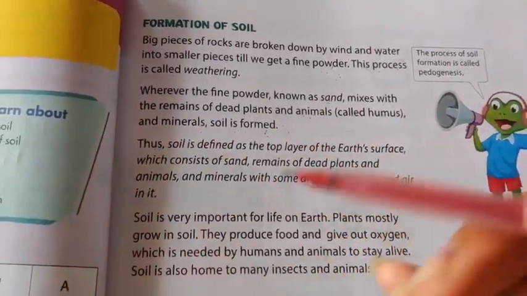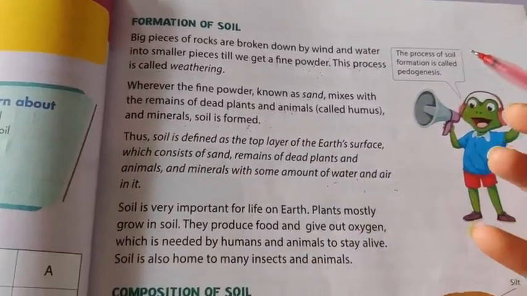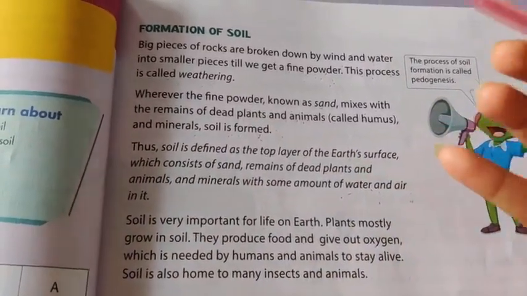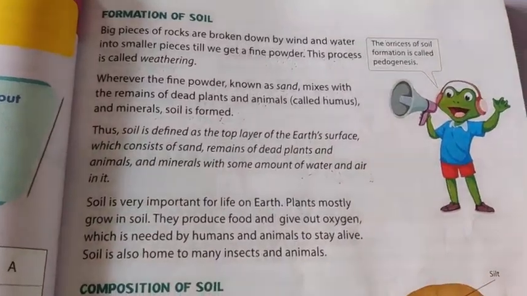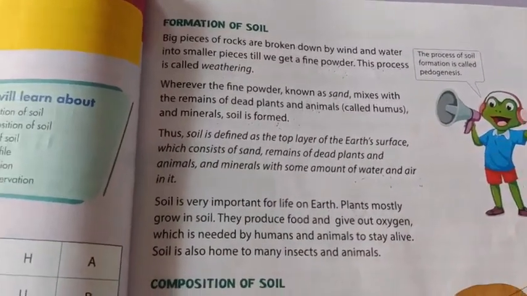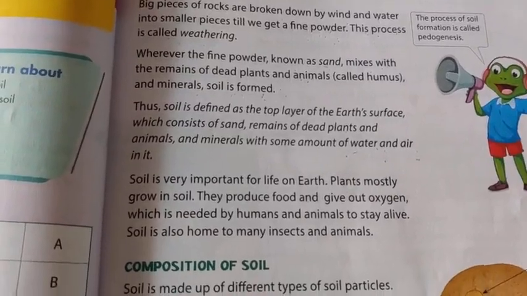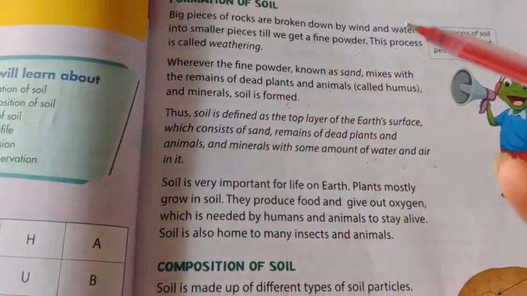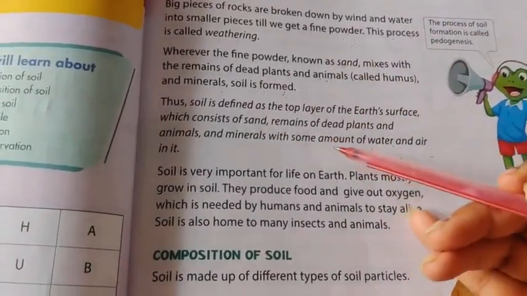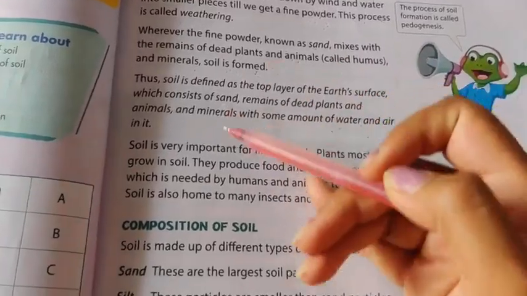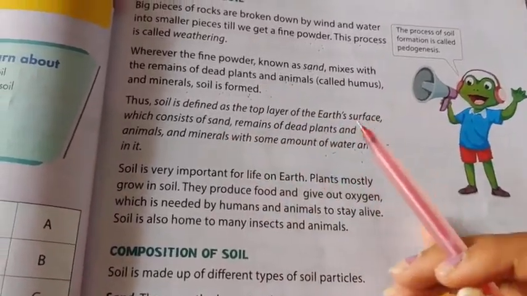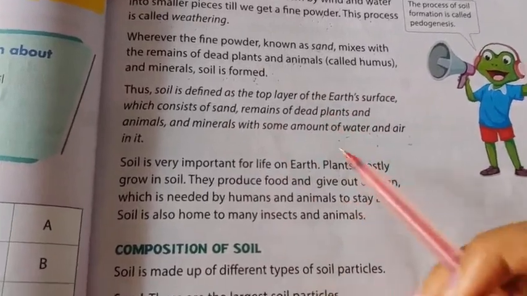The soil is defined as the top layer of the earth's surface, right? It consists of sand, remains of dead plants and animals, minerals with some amount of water and air in it, right? So what does soil contain? Soil contains sand, dead plants, dead animals, water and air. All these things are contained by the soil.